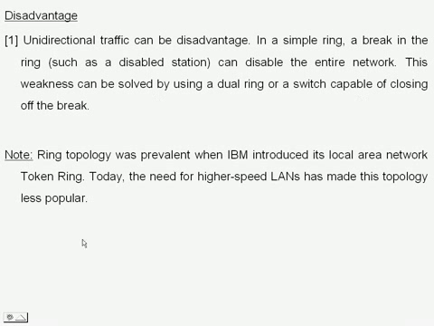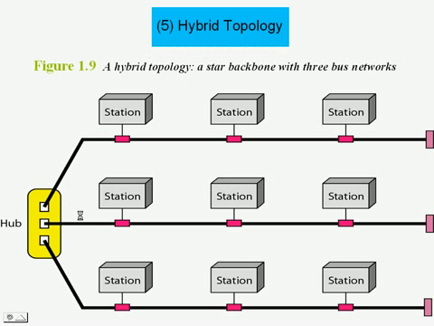Hybrid topology. In a hybrid topology, here is a star backbone with three bus networks. What do you mean by hybrid topology? In hybrid topology, more than one type of network topology is involved. That is, in this example, star topology and bus topology both are used here.